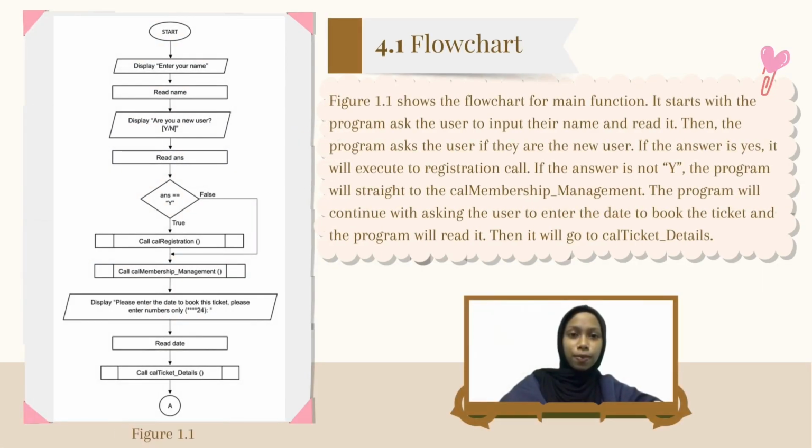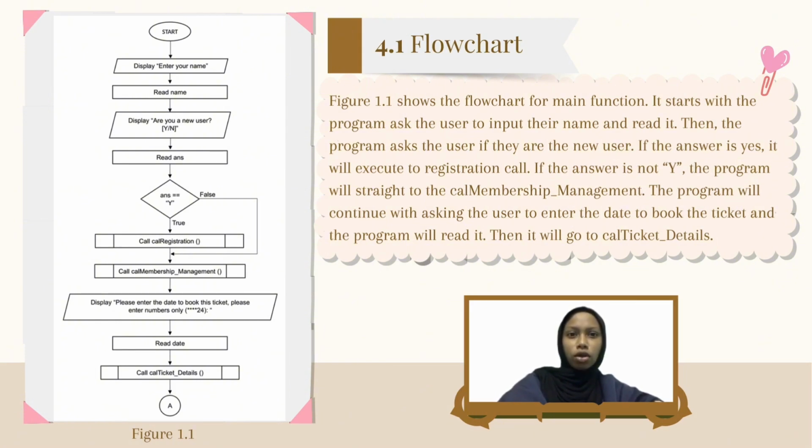Next, I want to explain our flowchart. Figure 1.1 shows the flowchart for the main function. It starts with the program asking the user to input their name and reading it. Then the program asks the user if they are a new user. If the answer is yes, it will execute the registration call. If the answer is not Y, the program will go straight to the call membership management.